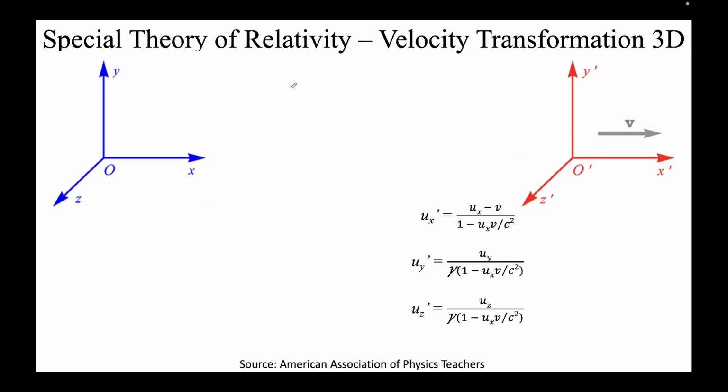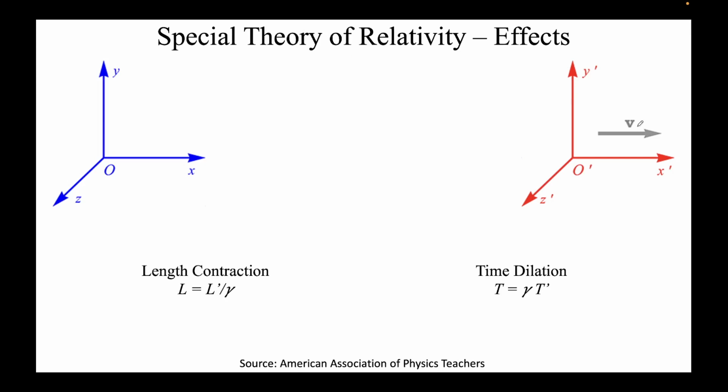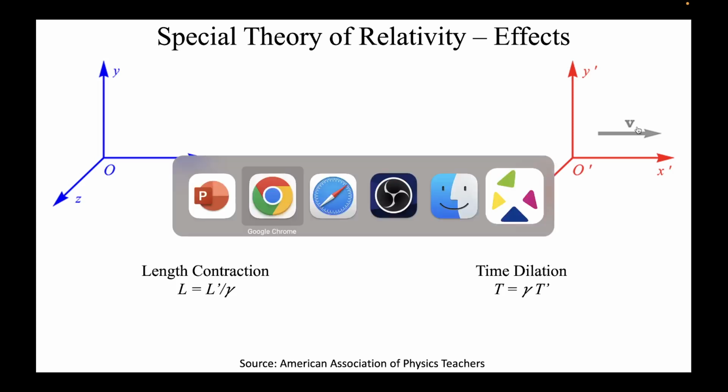Similarly, since we know that velocity is nothing but, for instance, vx will be nothing but dx over dt, or we can say delta x over delta t for simplification, we derived these expressions for ux prime, uy prime, uz prime if ux, uy, uz were given. Similarly, if you want the inverse, that is, ux prime is given and you need to know ux, you can use this formula. Again, this is the rest frame, and this is the moving frame S prime at a constant velocity v in the positive x direction. Then we saw some practical impacts like time dilation and length contraction. So up until this point, we have discussed in the last class.